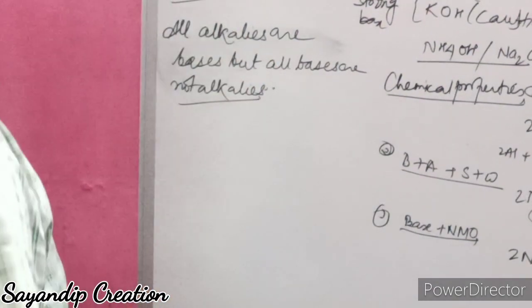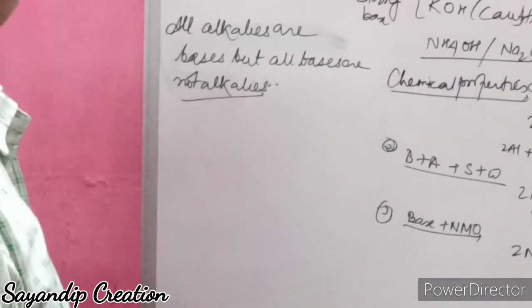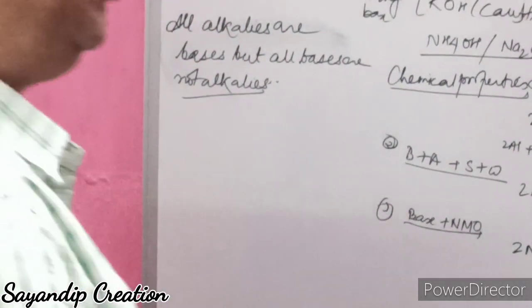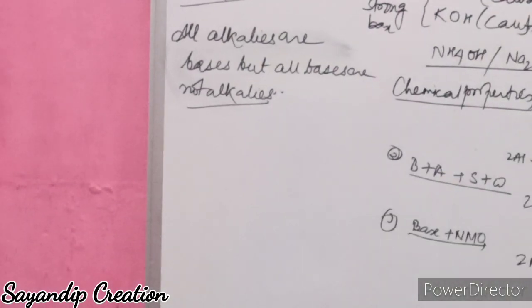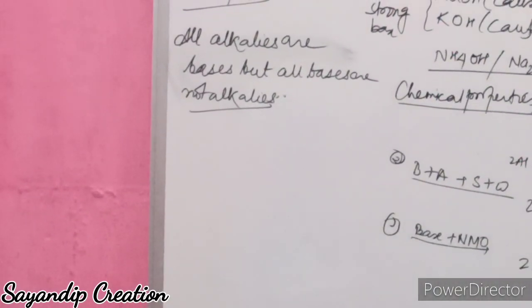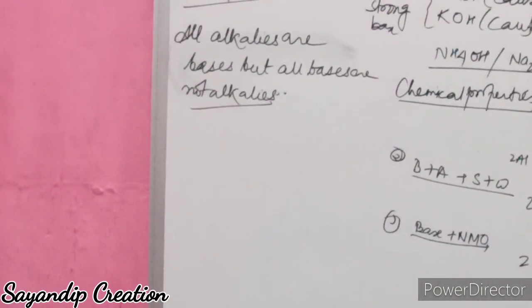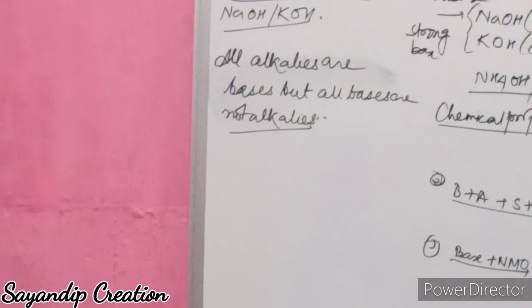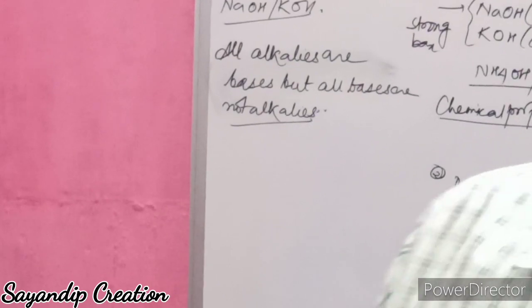Now there are some uses of bases. Sodium hydroxide is used for soap manufacturing or as a laboratory reagent. KOH is used in alkaline batteries, and calcium hydroxide is used for bleaching powder.